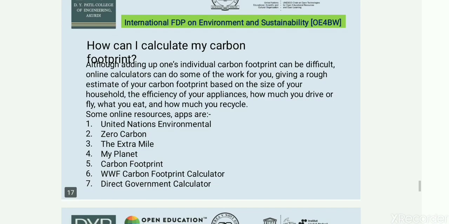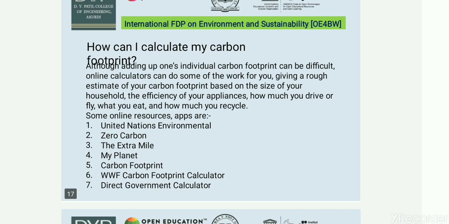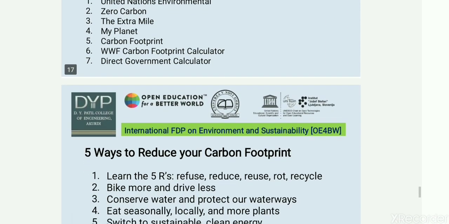We have given some measures to calculate carbon footprint for their own house. Some apps can calculate carbon footprints, that is Zero Carbon, Extra Mile, My Planet, and Carbon Footprint.